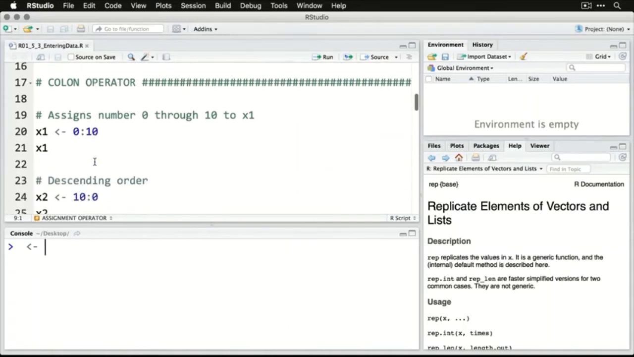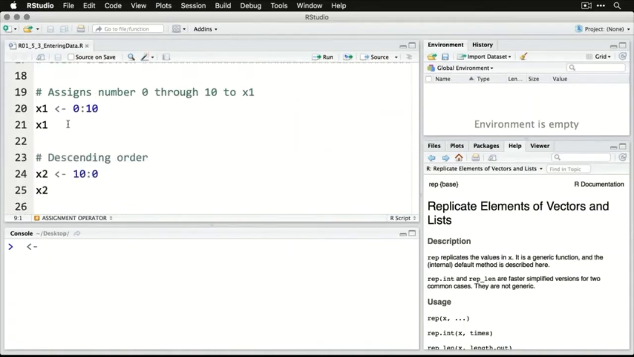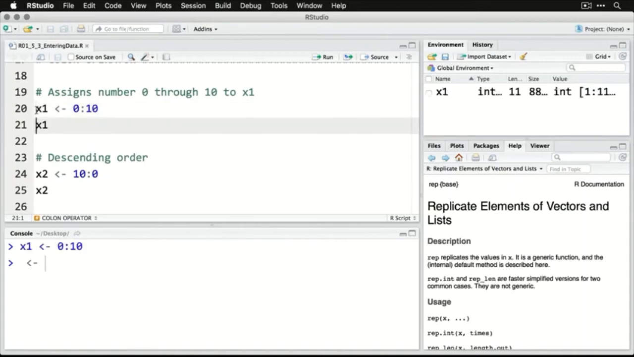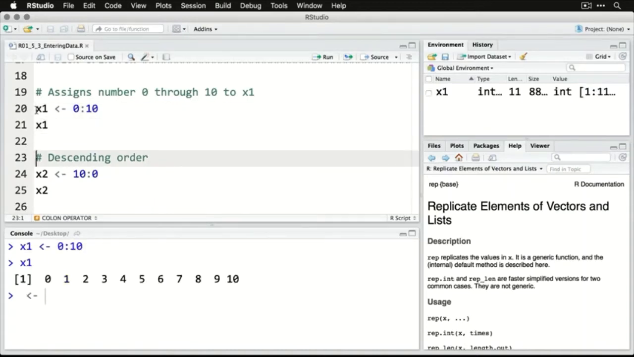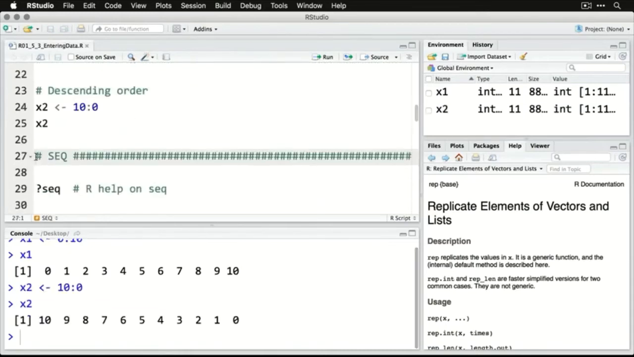Let's start by looking at the colon operator, and most of this you would have seen already. What this means is you simply stick a colon between two numbers and it goes through them sequentially. So I'm doing X1 as a variable that I'm creating, and then I have the assignment operator. It gets 0:10, and that means it gets the numbers 0 through 10. And there they all are. I'm going to delete my colon operator that's waiting for me to do something here. Now, if we want to go in descending order, just put the higher number first. So I'll put 10:0. There it goes the other way.